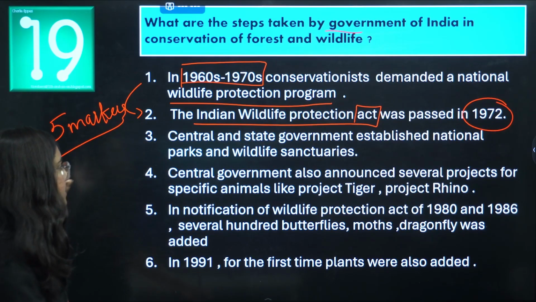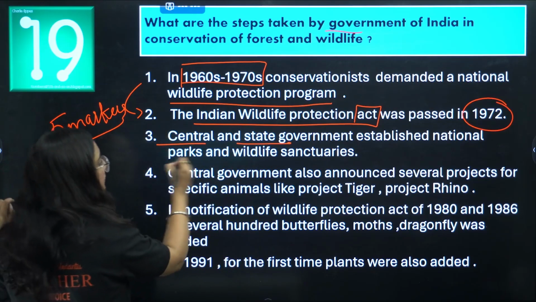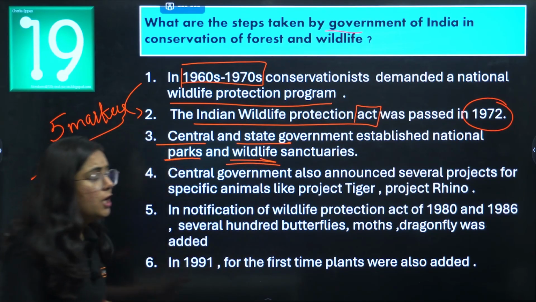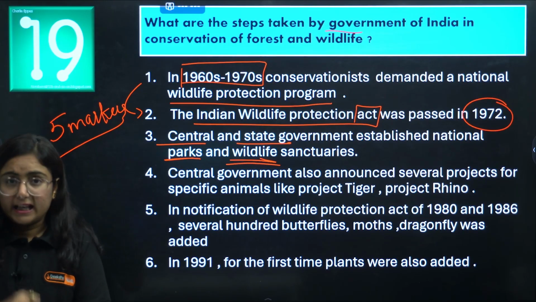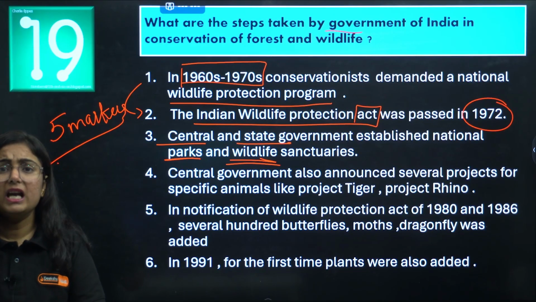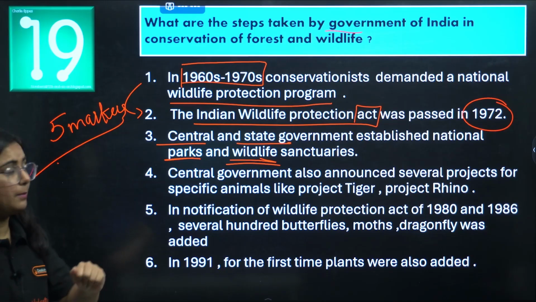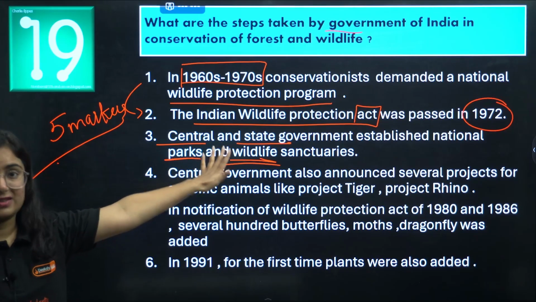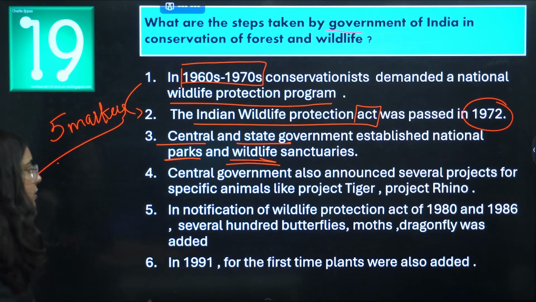To pursue this act, the central government and the state governments established various national parks and wildlife sanctuaries. We all know how in national parks and wildlife sanctuaries the wild animals as well as the forest, which is considered reserved forest or protected forest, are being conserved. The central government took the step that national parks should be formed and wildlife sanctuaries should be established.